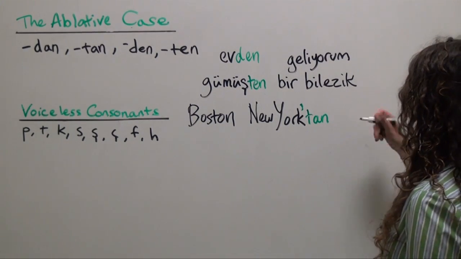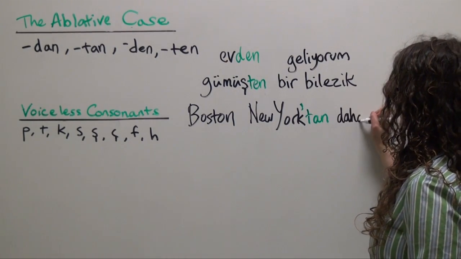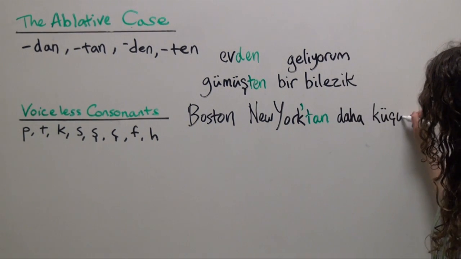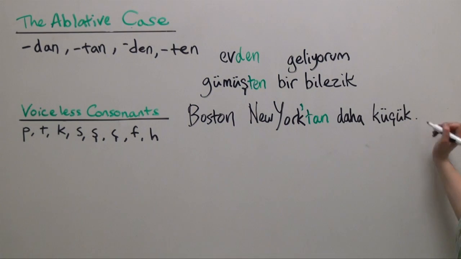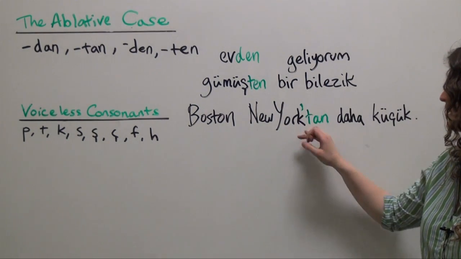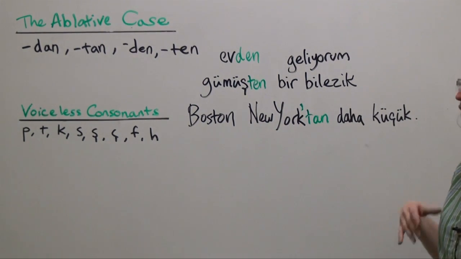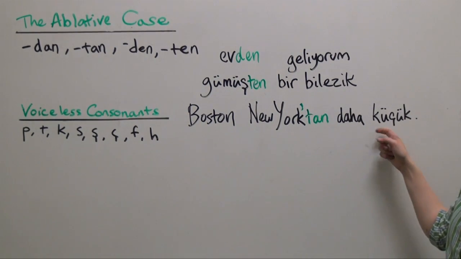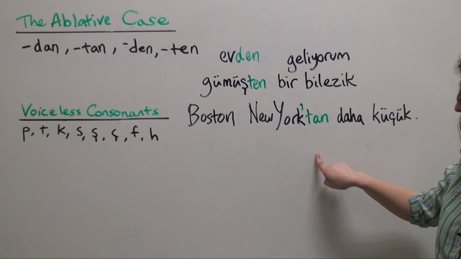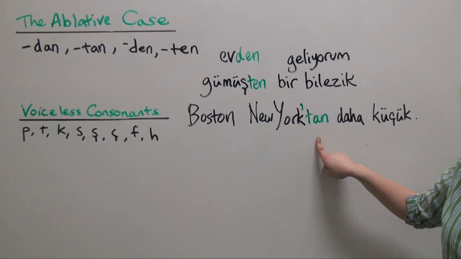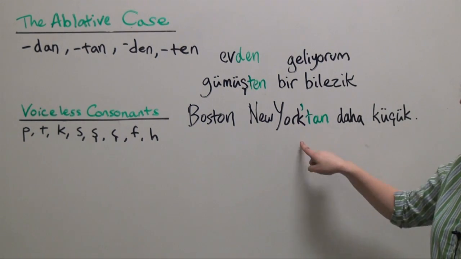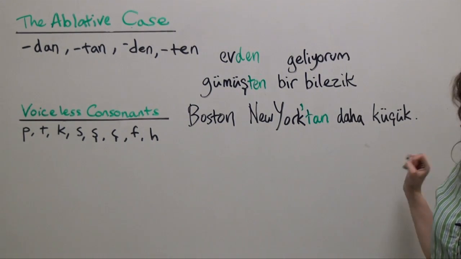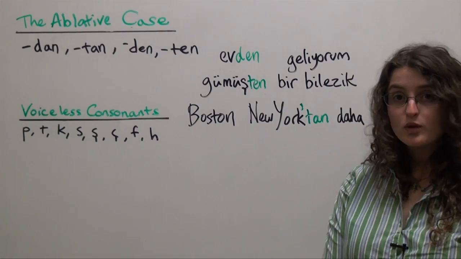daha, more, küçük, small. So we've literally got Boston than New York, more small, or as we'll translate it, Boston is smaller than New York. We get the than meaning from this ablative case ending tan. Boston New York'tan daha küçük. Let's look at one more example.